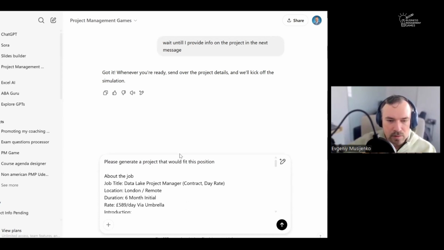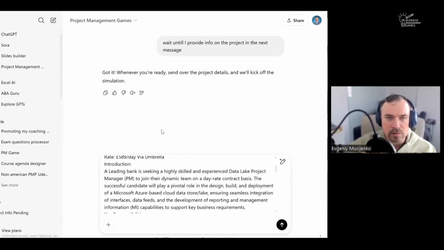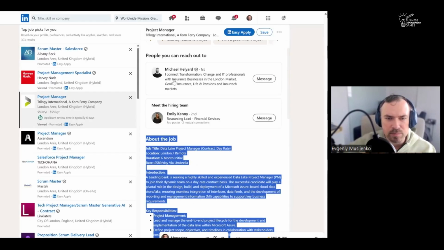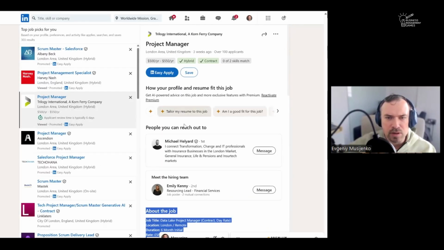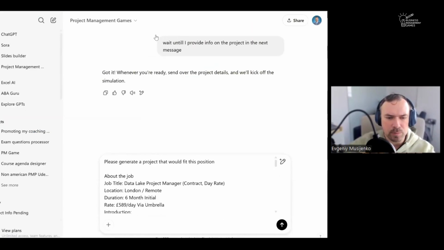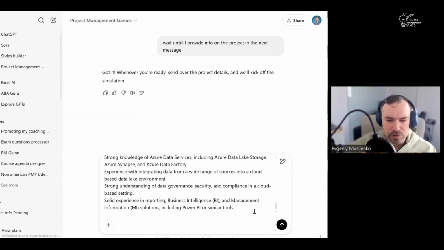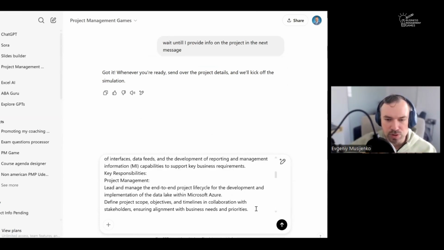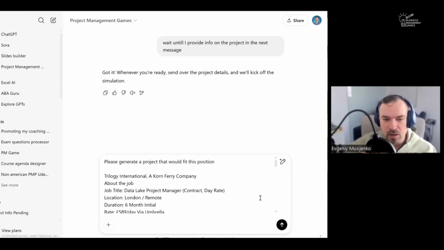Yeah, and maybe I've missed some important information. Yeah, the company name as well. So the company name, and what else do we need to add? So domain, culture, size of the project probably is featured there. Okay. This job description.